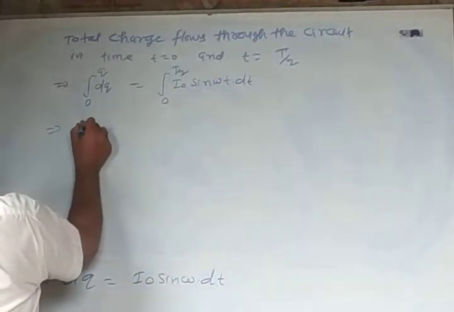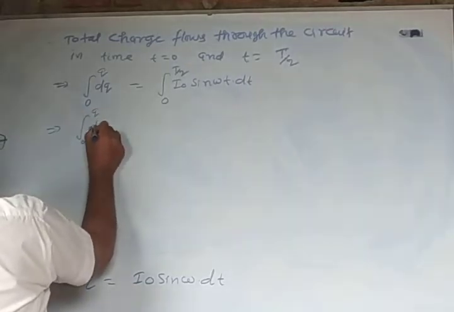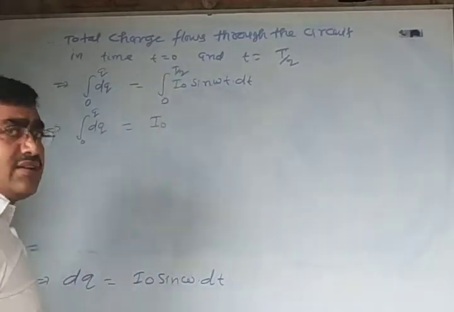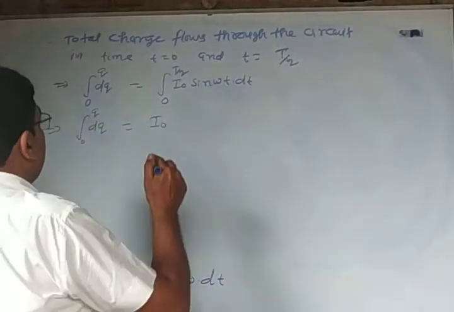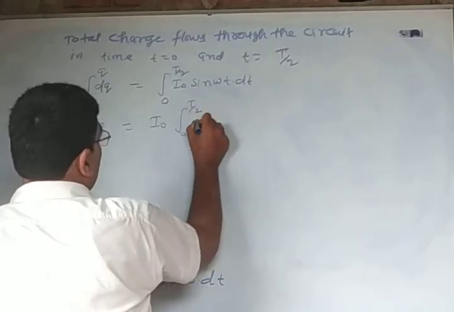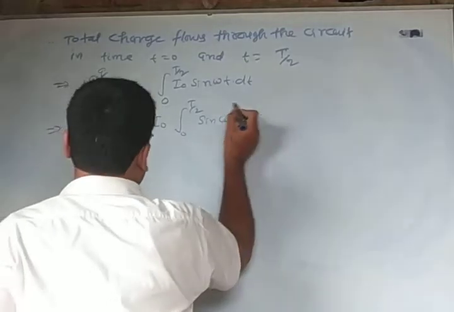Therefore, integration 0 to q dq is equal to I naught, which is constant and comes out of the integration sign, integral 0 to T by 2 sin omega t into dt.